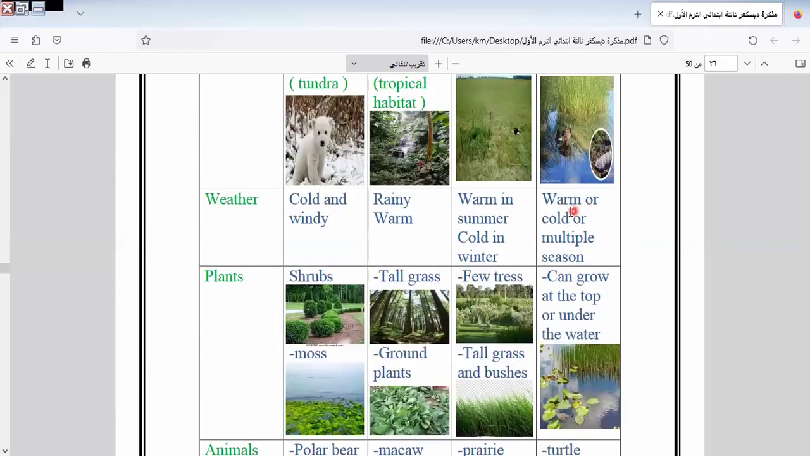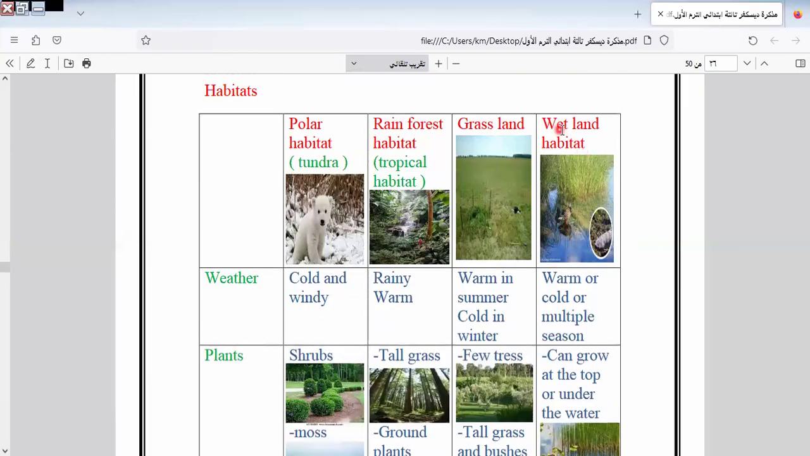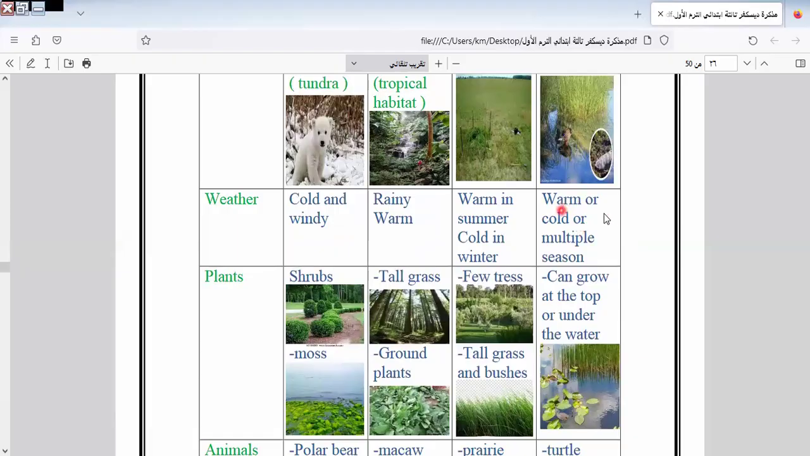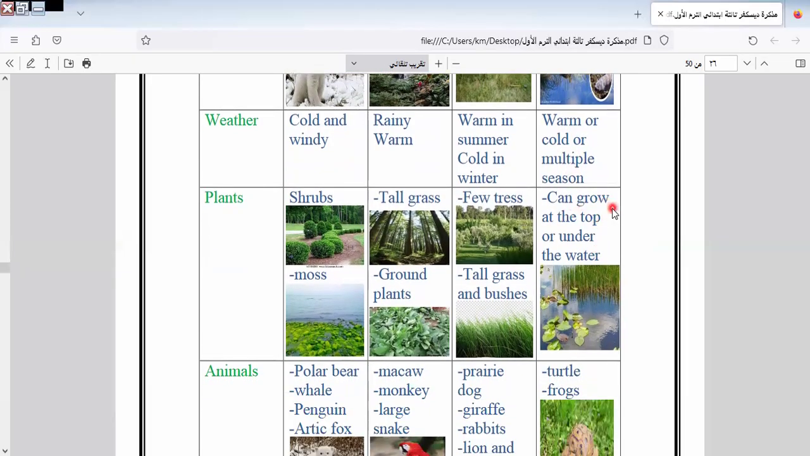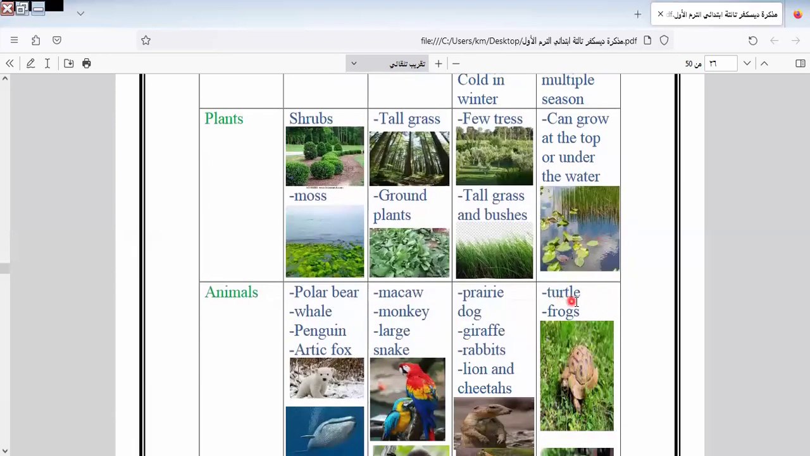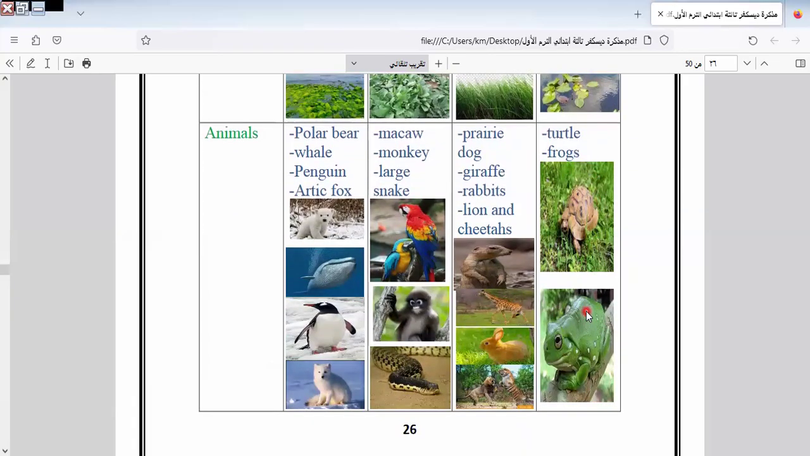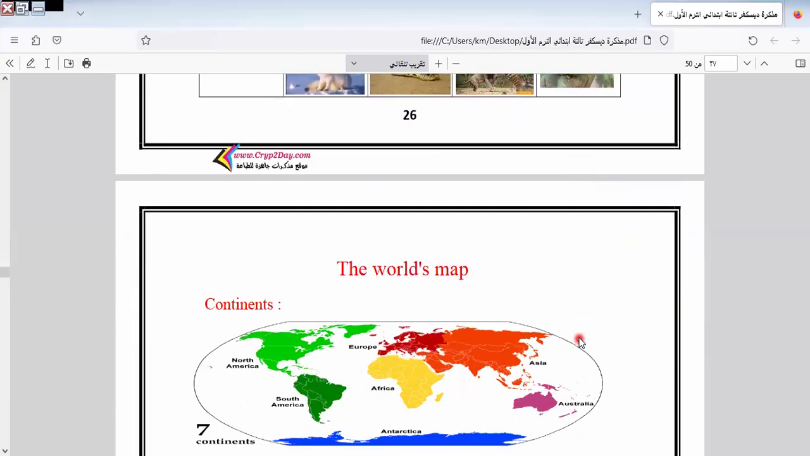Here we have warm and cold. This is called the wetland habitat. It can be warm or cold, with multiple seasons. Plants can grow at the top or under the water, like the acacia tree. Turtle and frogs live in it.